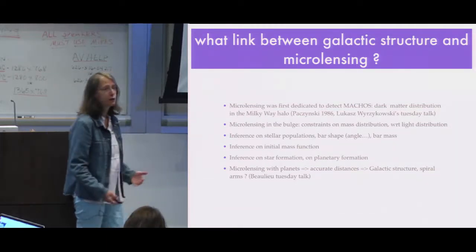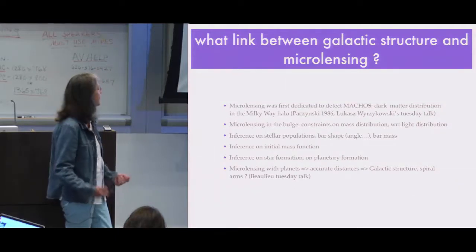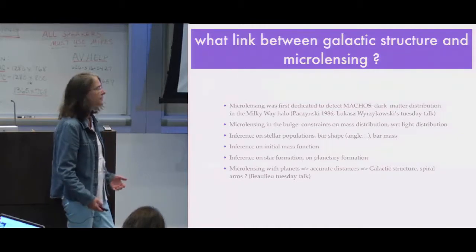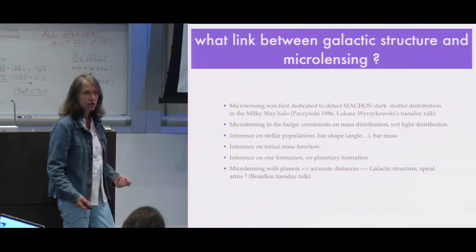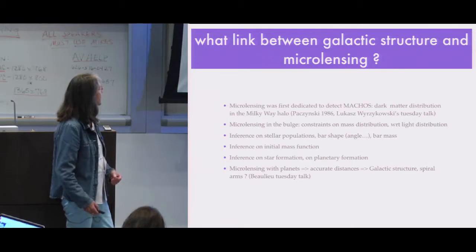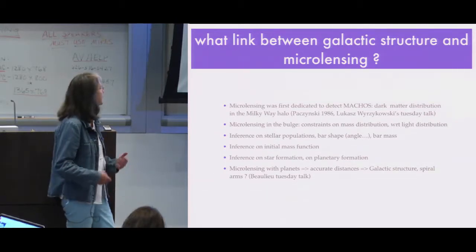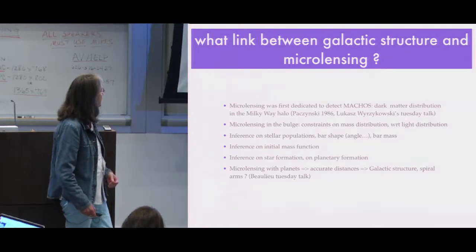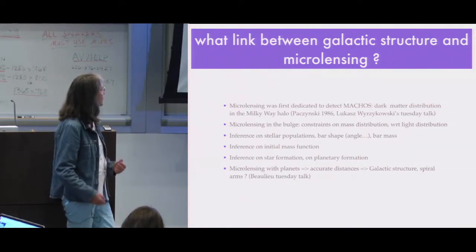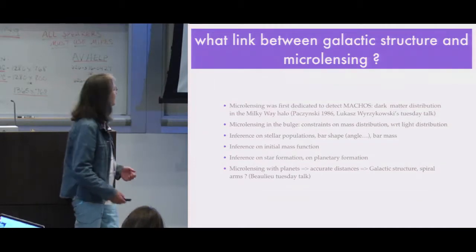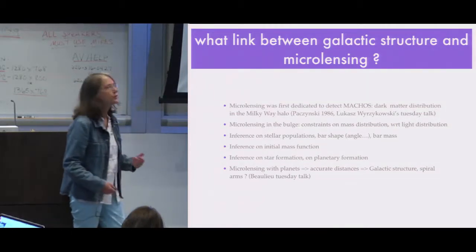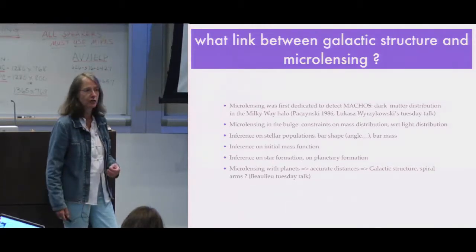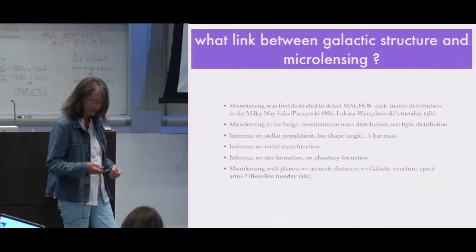So from microlensing, there will be inference on the stellar population, on the bar shape, for example its angle, on the mass distribution, on the initial mass function of the stars themselves, about the star formation history, and the link to planetary formation. So if you add planets on this microlensing from stars, then you can also get more accurate distances, as Jean-Philippe showed on Tuesday.